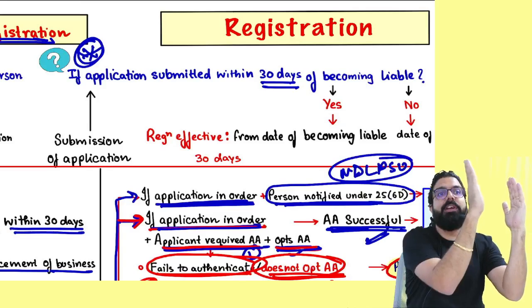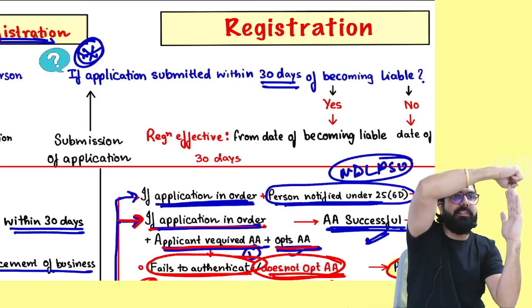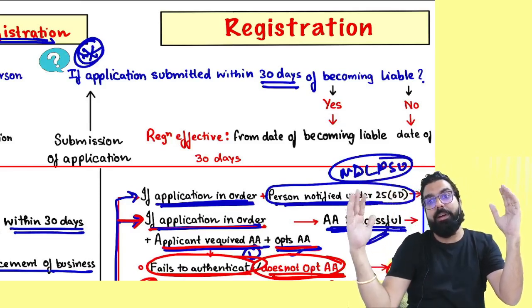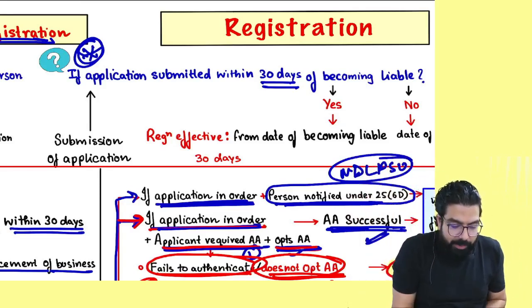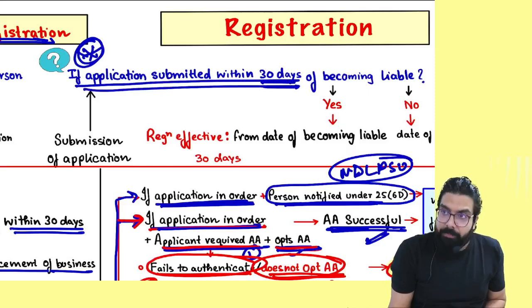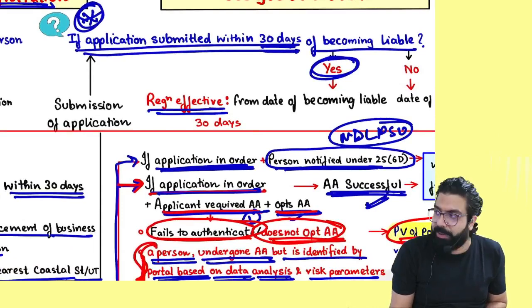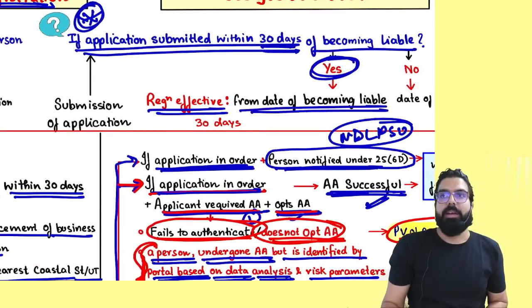If I apply within 30 days and the registration certificate is granted, the registration certificate will be valid from which date, everyone? From the date of becoming liable. Remember one thing, sir, if the application is submitted within how many days? 30 days of becoming liable. Then always remember, registration will be effective from the date of becoming liable.